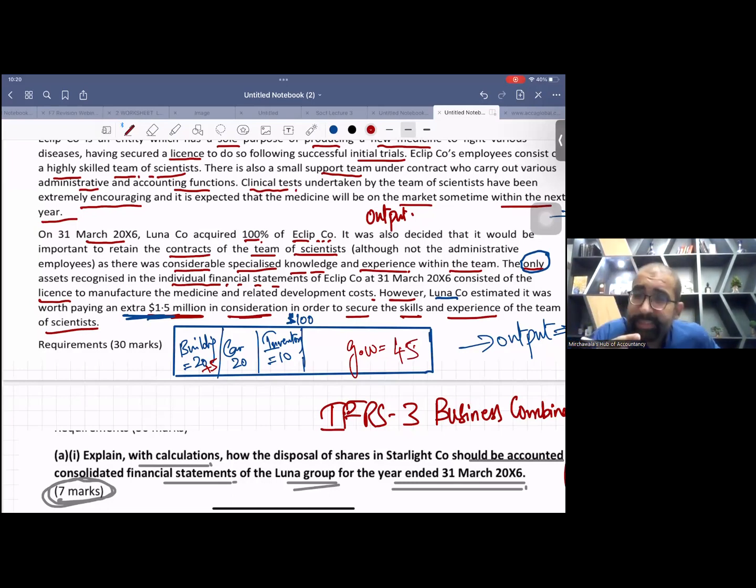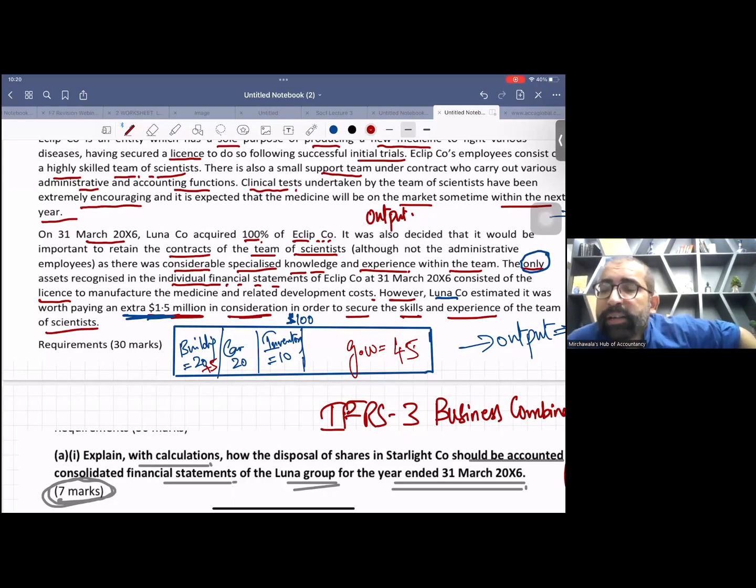Similarly, sometimes we have to recognize some intangible assets. That means the subsidiary company did not recognize some intangible asset previously, but we should recognize it as a part of the group.